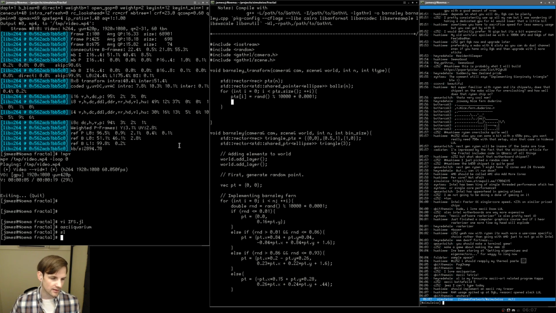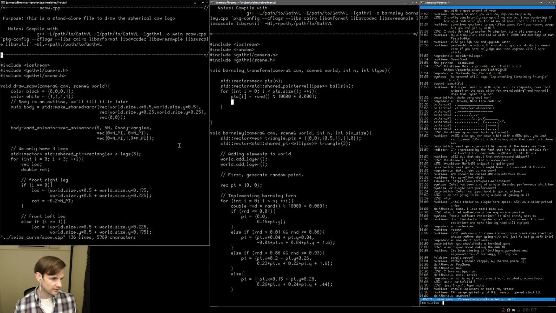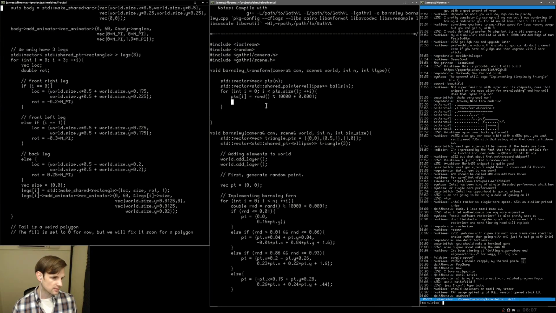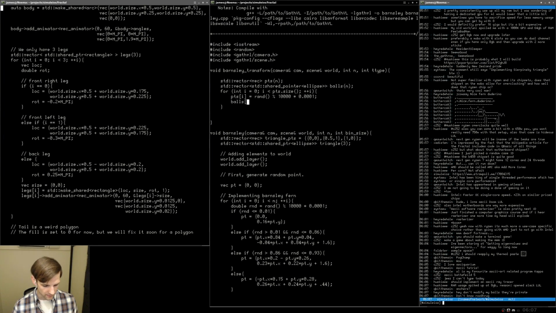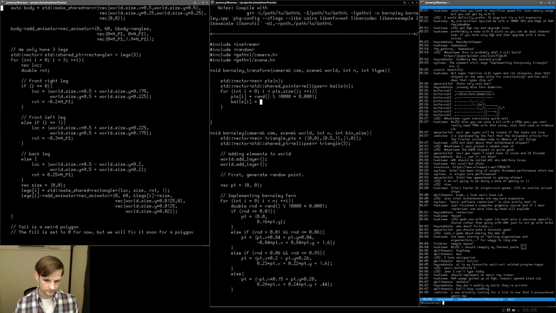Okay, so what we have here is the ellipses being drawn. And what I want to do is push back each of these guys too. So I'm going to create all of these ASCII objects at their appropriate location here. So we're going to say balls of i is going to be equal to, I don't know either.